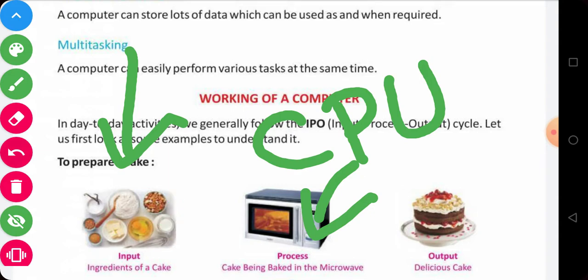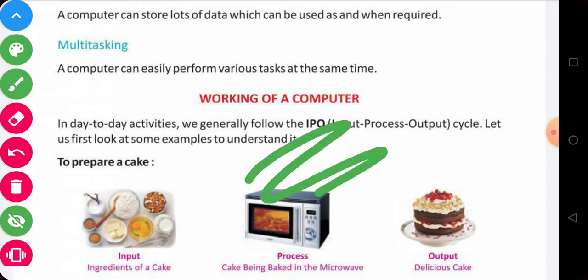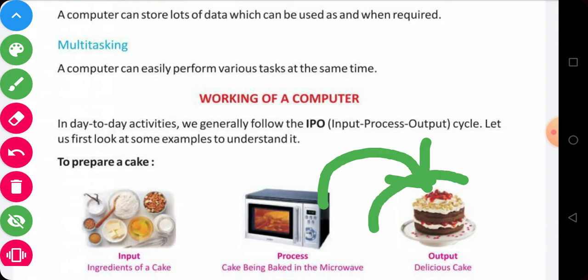After some time the desired output will be produced. That is, after processing the required ingredients in the microwave, we get the cake. You can see in the following example, we get the desired output as a cake.